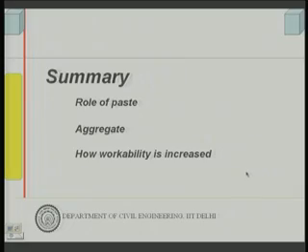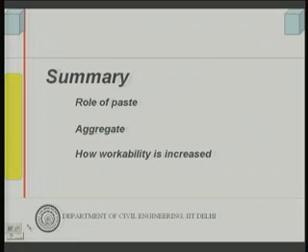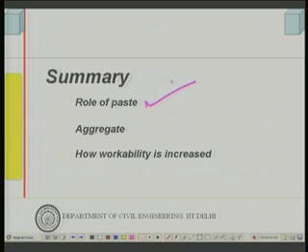Using this kind of relationship, one can find out the water requirement. We might discuss this a little more in connection with mix design. Therefore, we summarize our discussion. What we have discussed so far is the role of paste. We have understood the role of paste, the role of aggregates, and how workability is increased.